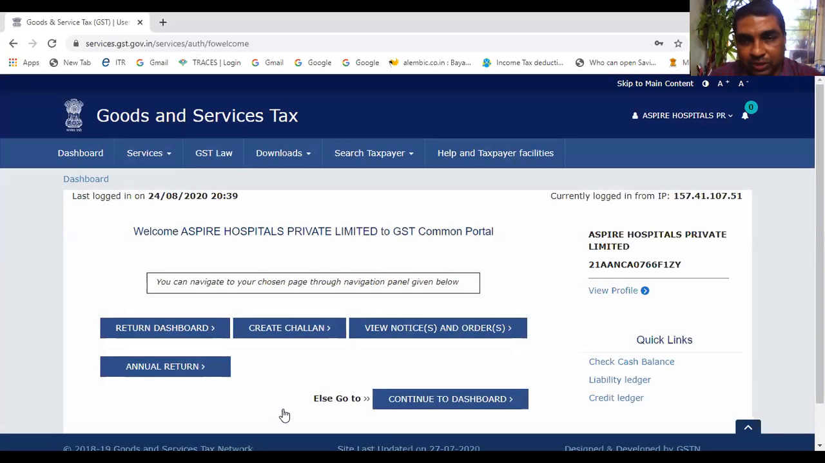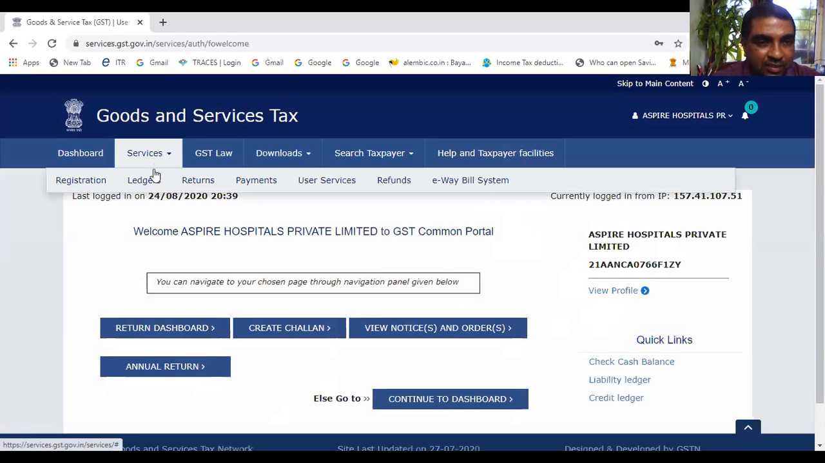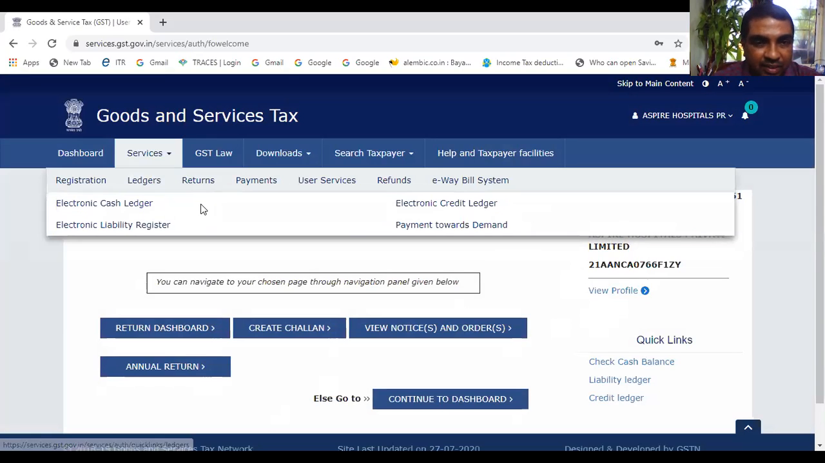Okay. You see similar kind of thing. This is a different supplier, right? And this is their GSTN that is reflected. Let us see the electronic credit ledger. We can go to services. You see ledger. Here is electronic credit ledger. Can you see it? Are you able to see?